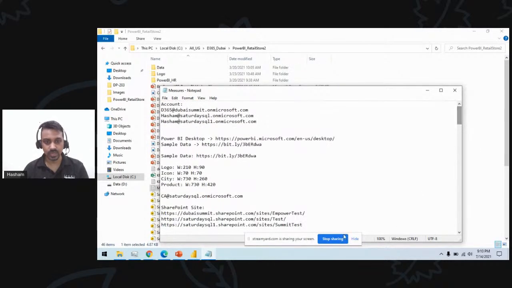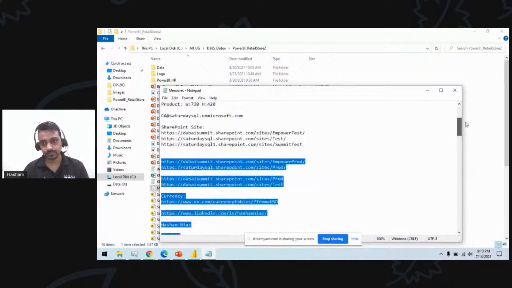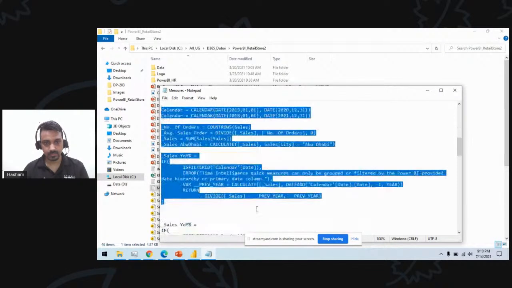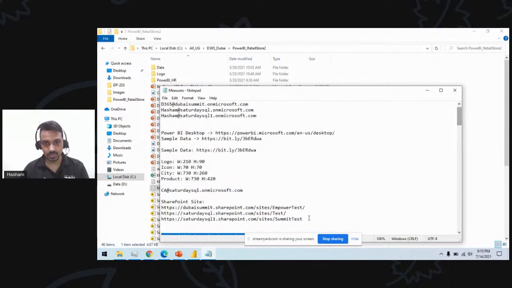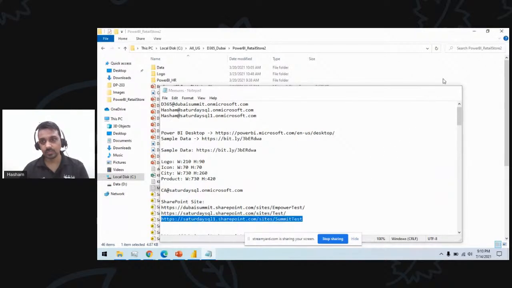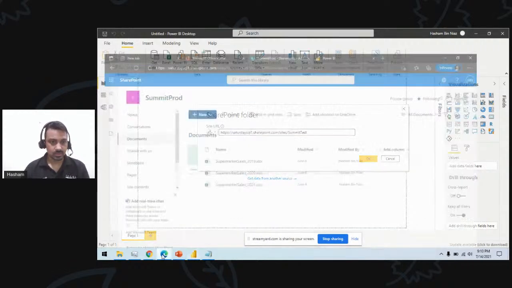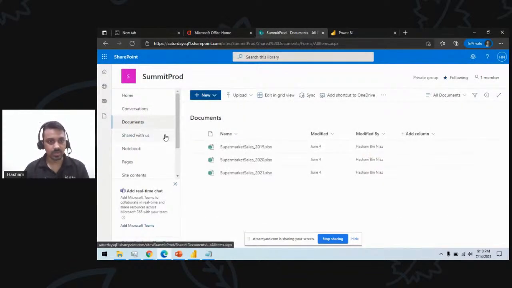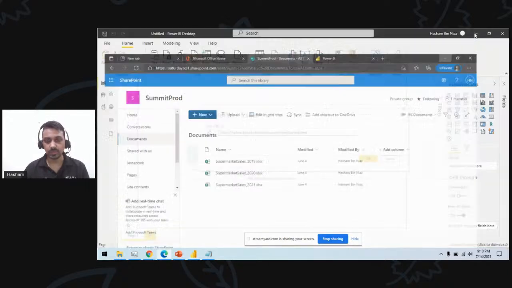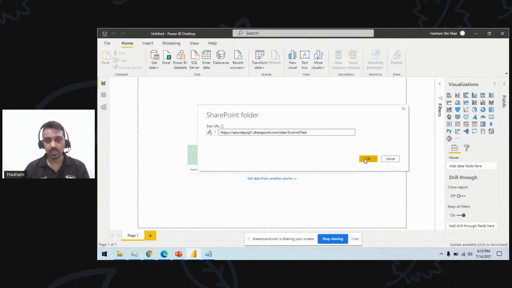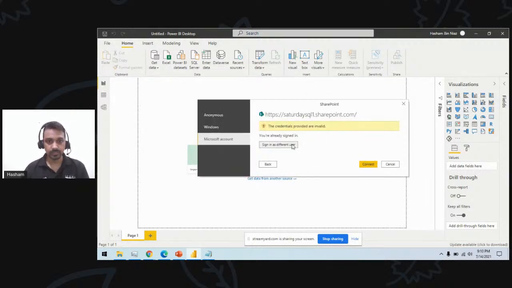So this would be my SharePoint site. What is happening? So this is the SharePoint site which I have. So I will just provide this link here. I'll verify submit test. Currently there are two versions of the site I have created, submit test and submit prod. So I will use first submit test, and then I will click OK. It will go into the authentication site and it will just try to verify.